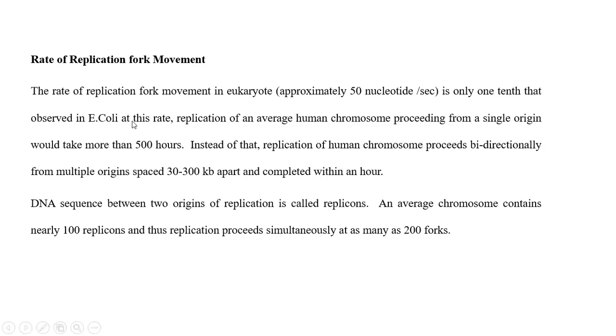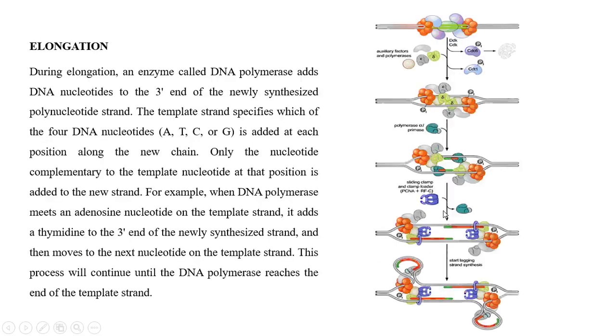Rate of replication fork movement. The rate of replication fork movement in eukaryotes is 50 nucleotides per second. It is 1500 nucleotides per second in prokaryotes. So it would take 500 hours to complete replication in humans or eukaryotes. Instead, there are multiple replicons, that means multiple origins of replication. So in eukaryotes, replication is completed within 1 hour. In prokaryotes, it takes 40 minutes. The DNA sequence between two origins of replication is called a replicon. There are 100 replicons in the human chromosome. There are 200 replication forks.